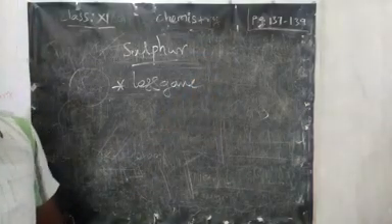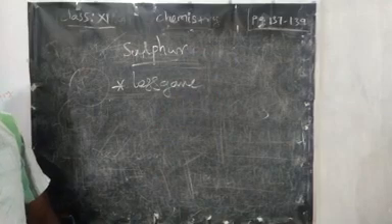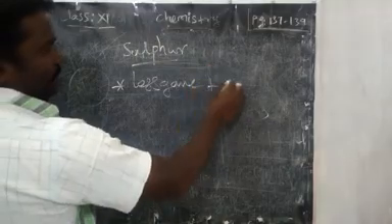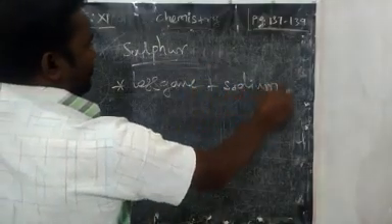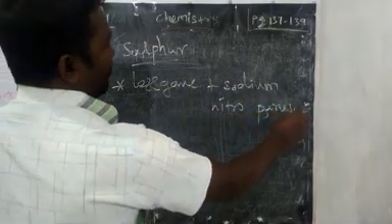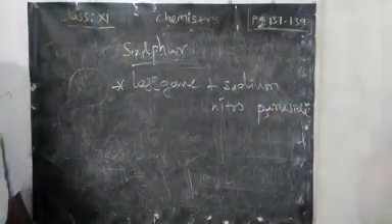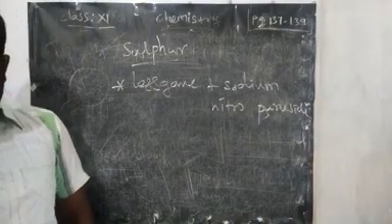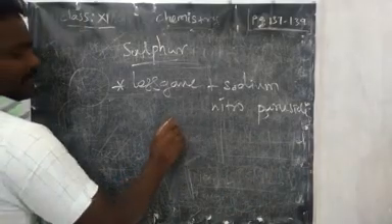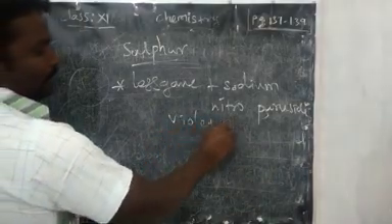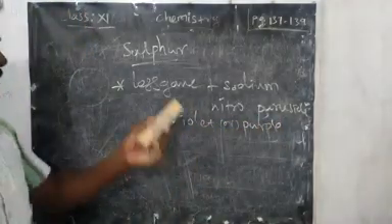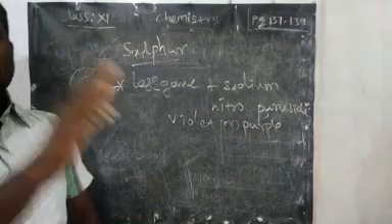Along with that, we have to use sodium nitroprusside solution. If you add this compound, we will get some complex product. It will give violet or purple color precipitate. If you get violet or purple color, we can confirm that the compound has sulfur.